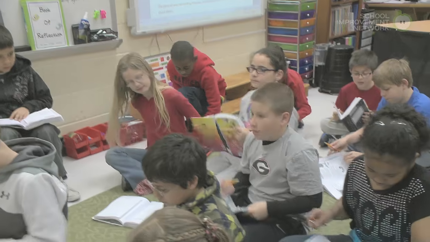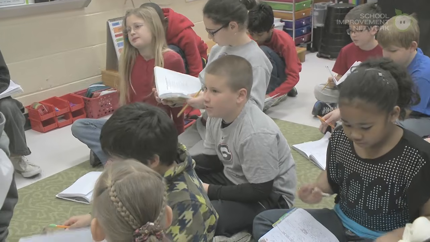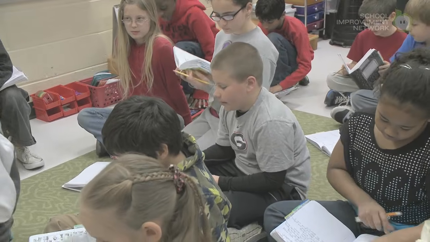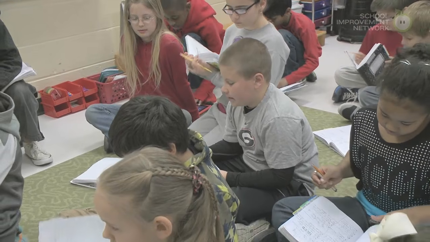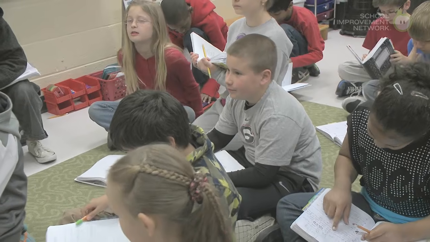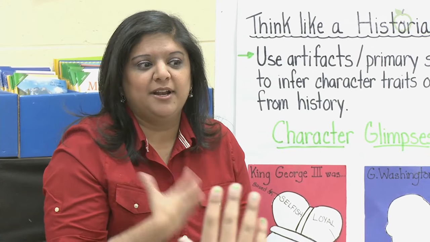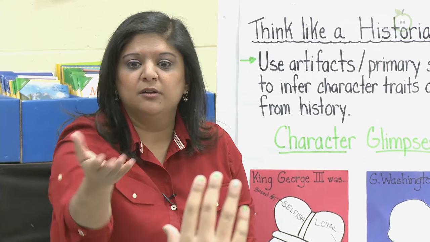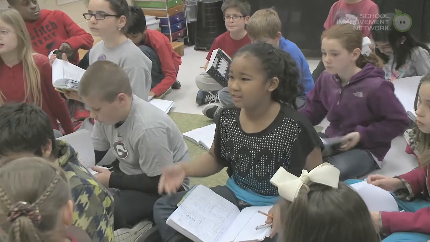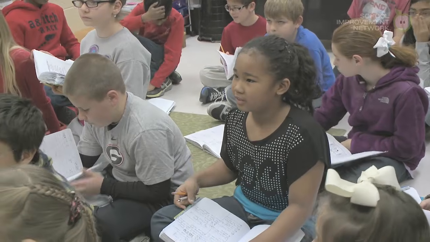Adam? Well, when I was reading back to when we had to do traits from George Washington's Socks, I had a bunch, like he was humble because he saved Katie without bragging about it. Okay, so you remember looking back at that fiction piece and finding out what kind of traits he had. Did anyone else have an aha from there? I remember when we read Snowflake Bentley. We had to find his character traits out of what we read. Okay, so you remember that activity.